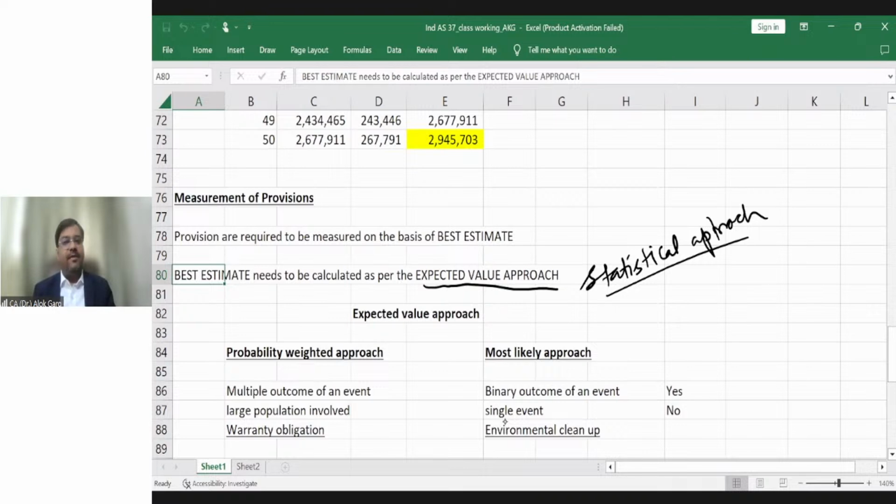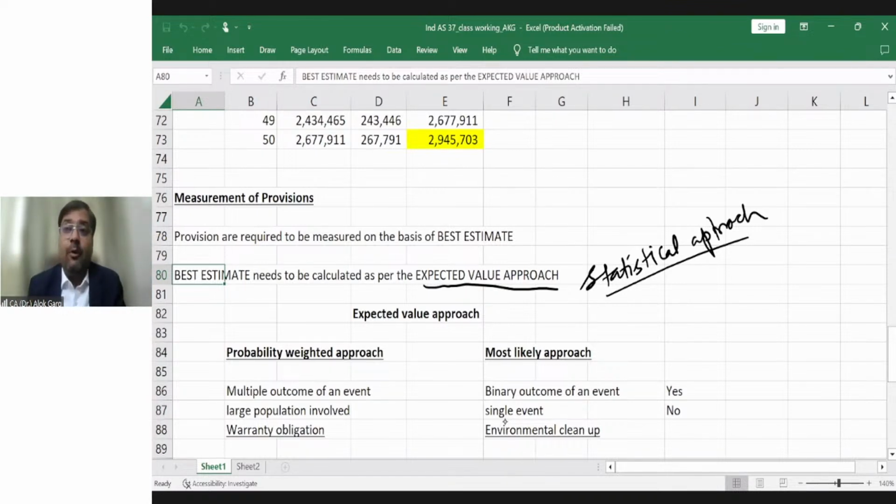It is hardly a matter of upgradation of software and things will become fine. 30% cases belong to a very minor repair where hardly 1000 rupees of cost will be there for every mobile phone. 50% repair is a major repair where the company will end up incurring, let's say, 5000 rupees per mobile phone. So there are multiple outcomes of an event.